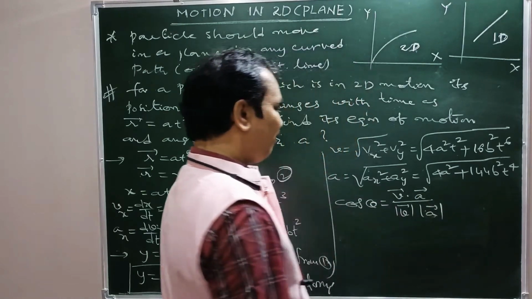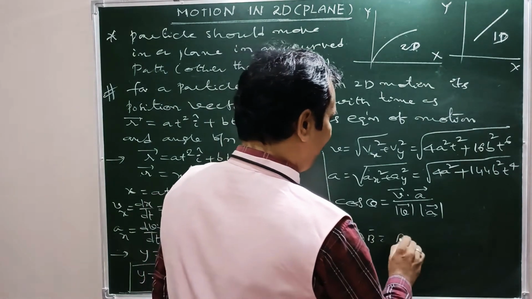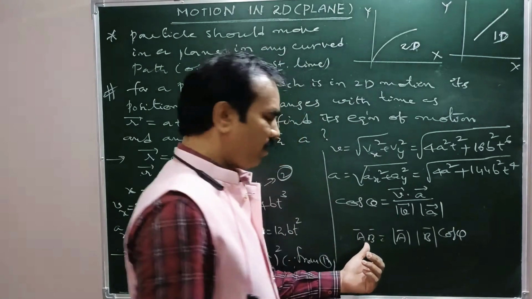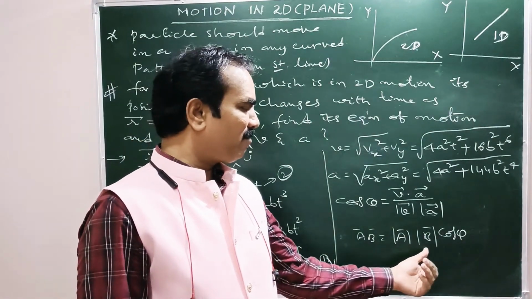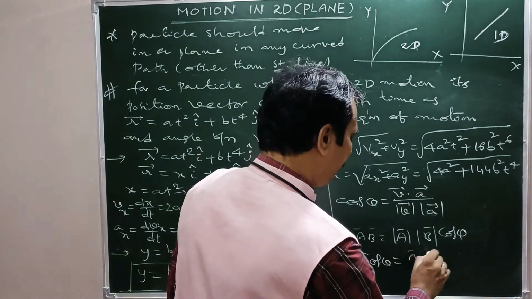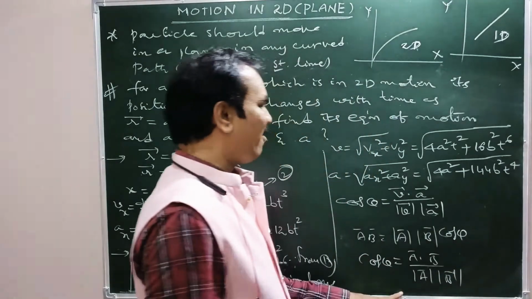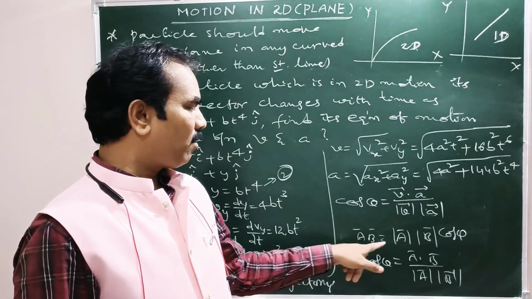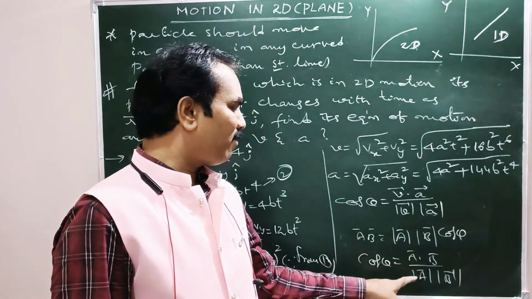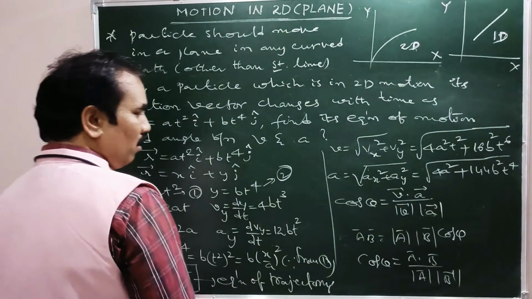By definition, A bar dot B bar equal to mod A mod B cos theta, so cos theta equal to A bar dot B bar by mod A bar mod B bar. In the same way, V bar dot A bar equal to mod V bar mod A bar cos theta, so cos theta equal to V bar dot A bar by mod V bar mod A bar.